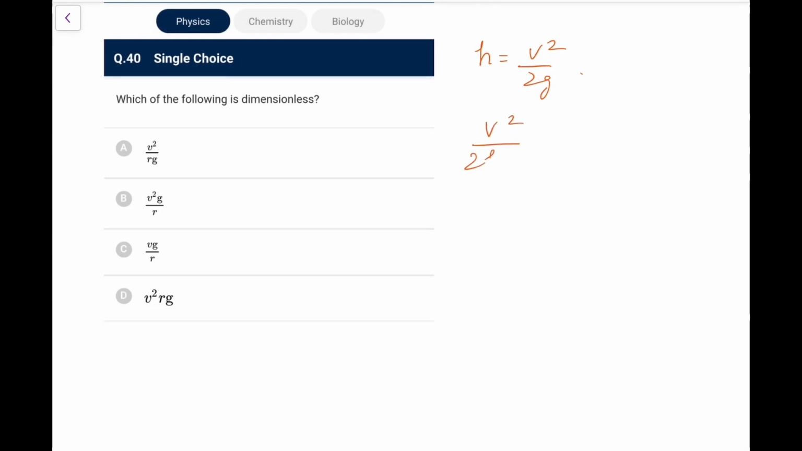So this V square by 2HG term is going to be dimensionless for sure. V square by RG is also the same dimension, so go by this, option A.